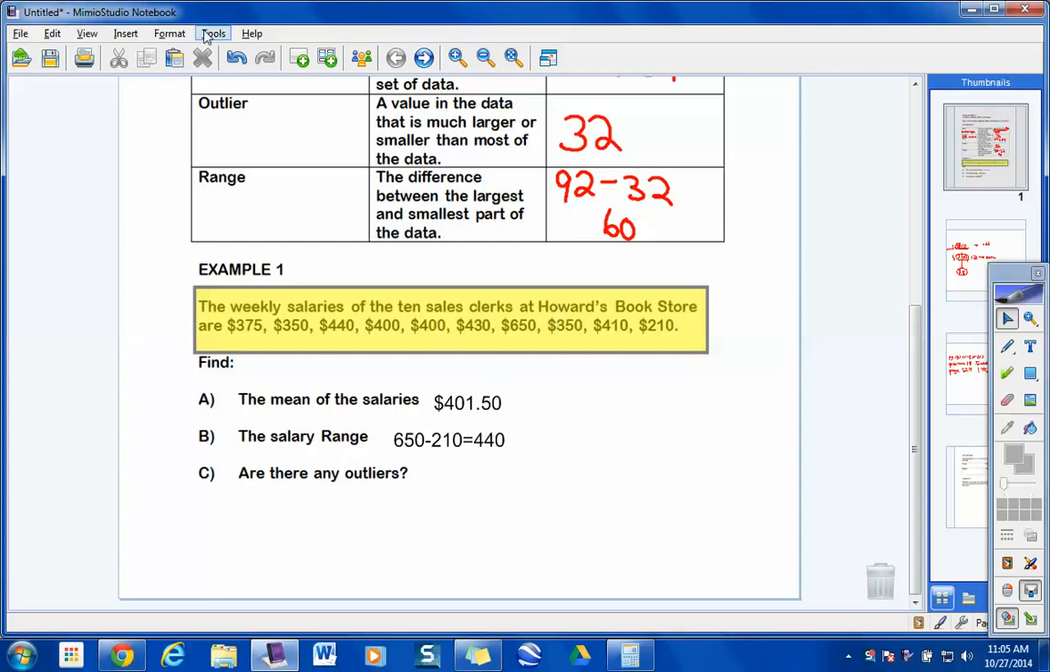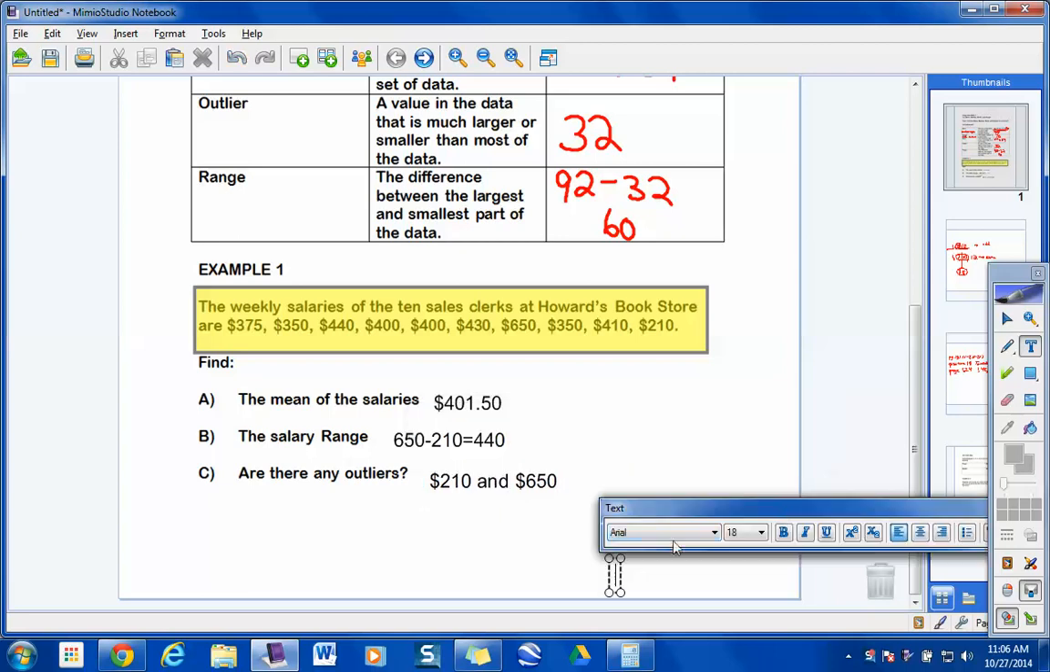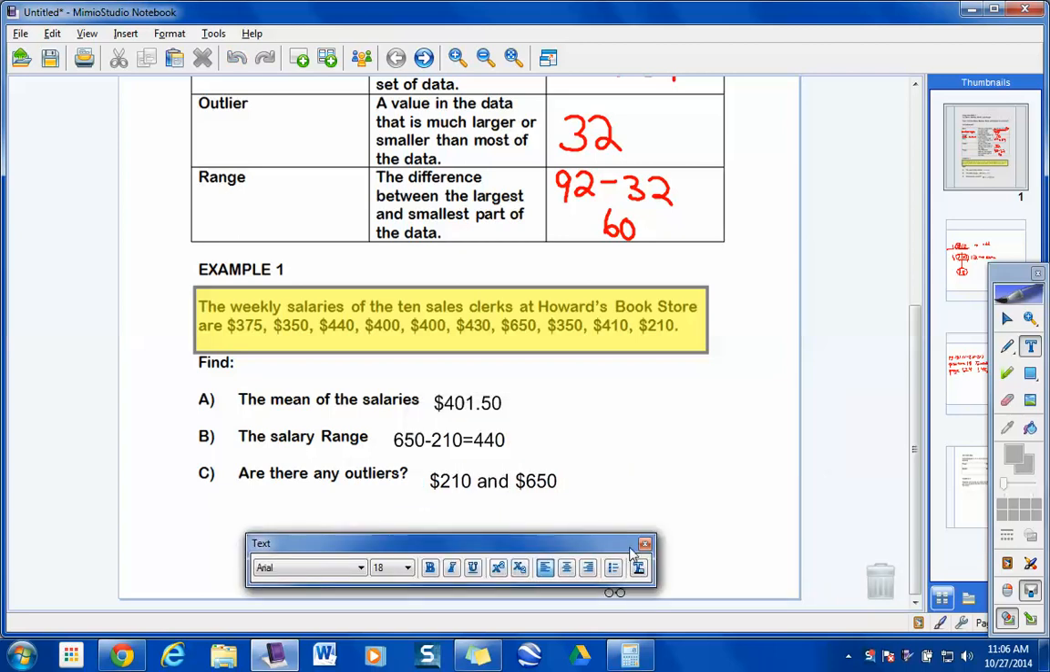Last question becomes this. Are there any outliers in this data set? Would you guys figure any outliers for salaries here? Looks like a lot were around 300 and 400. 650 might be the person who's been there the longest. What do you think 210 might represent? Somebody who just started. Okay, so I would say for outliers, probably $210. And the other outlier would be $650. How you guys feel about this? Guys okay with it?